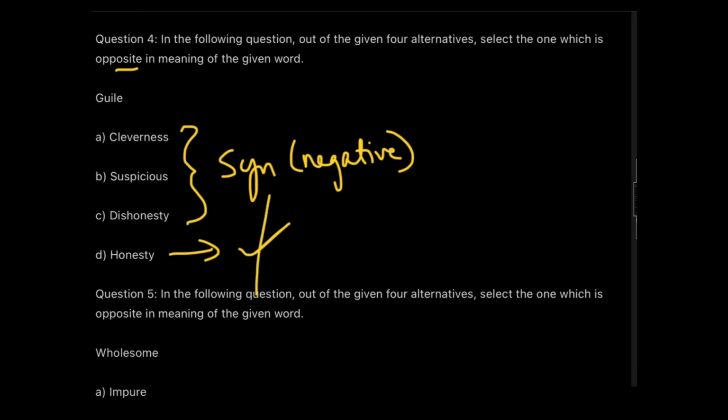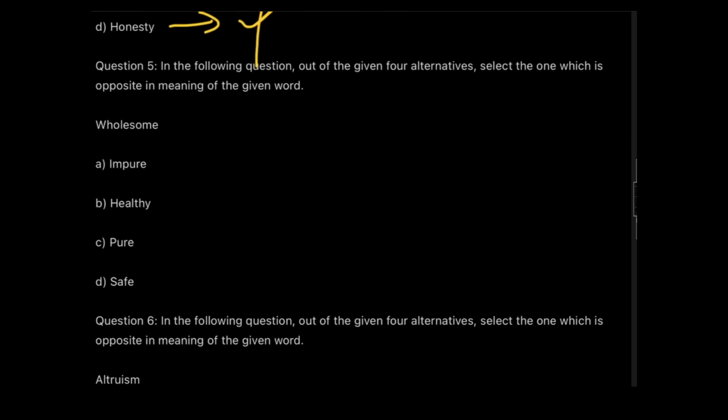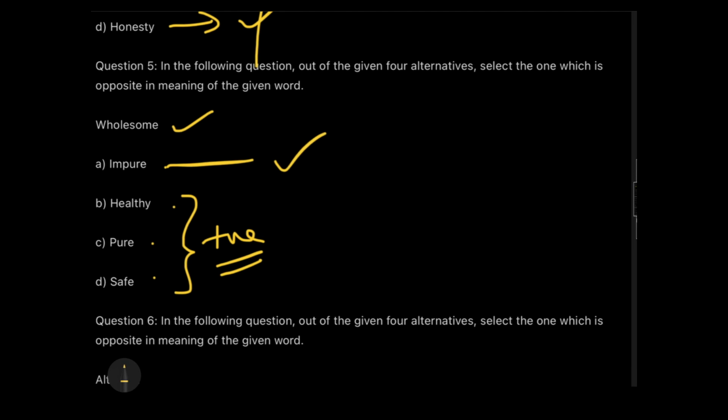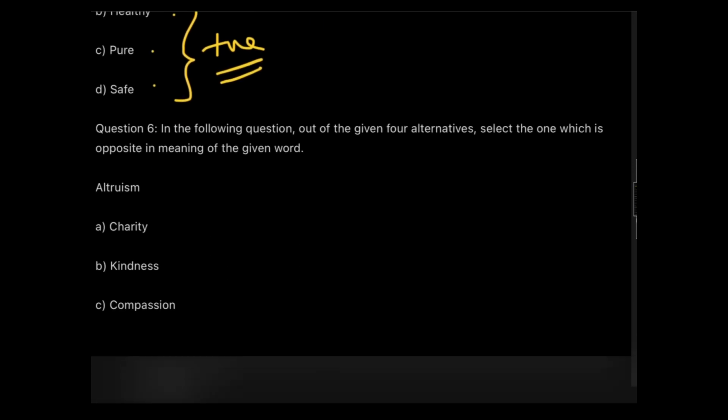The question number 5 says, which of the following words, you have to find out again the opposite? These are all TISSNET questions, guys. Okay, wholesome. So let's read the options and apply the same principle. Impure, healthy, pure, safe. Healthy, pure, safe are positive words. Which is the only odd one out? Impure, and impure will be my opposite to wholesome. And this is actually the answer. So you can apply this principle and at least get through the TISSNET examination easily.